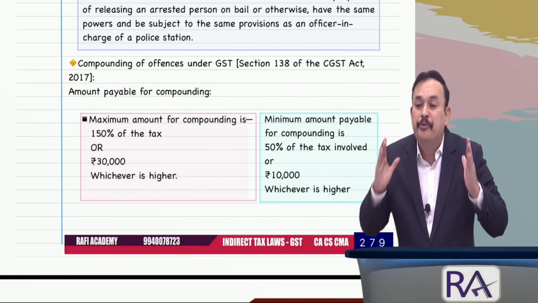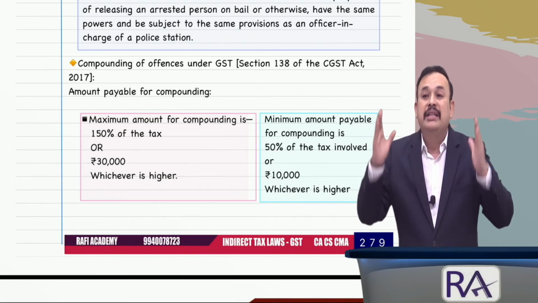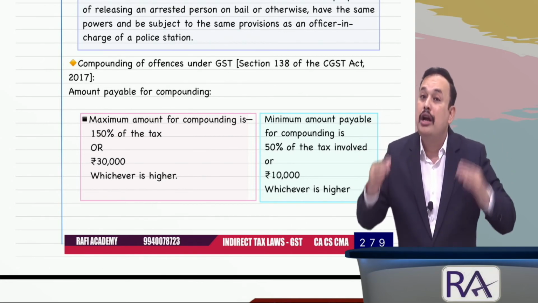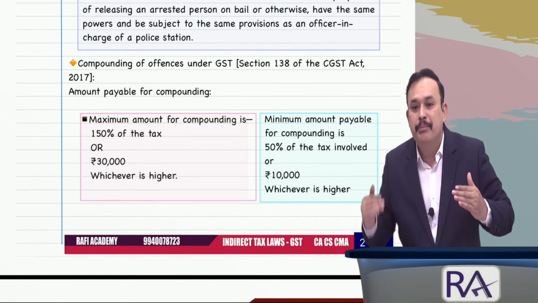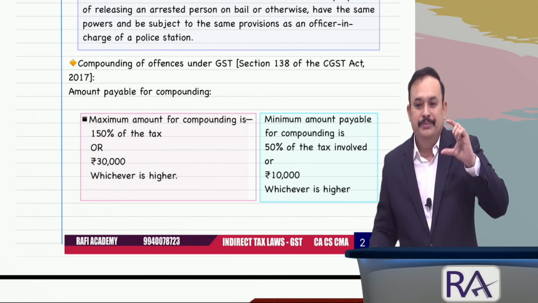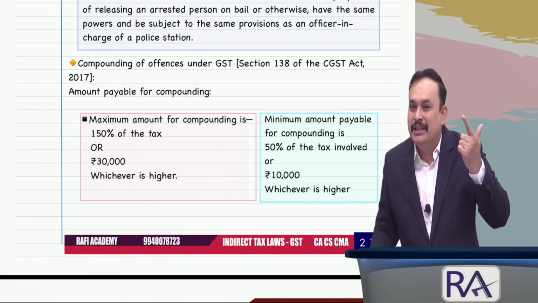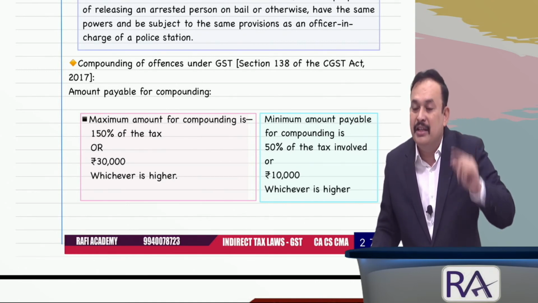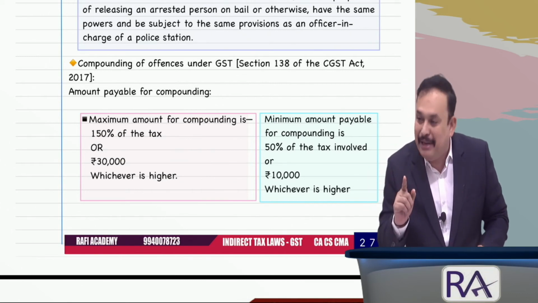So for the fine or penalty to be imposed on the compounding of offence under section 138, the officer should ensure that it should not go above the maximum as well as not below the minimum. In between the maximum and minimum, the penalty should be fixed. Is that clear, my dear sir? And ensure that the explanation is given when you talk about punishment by way of imprisonment.